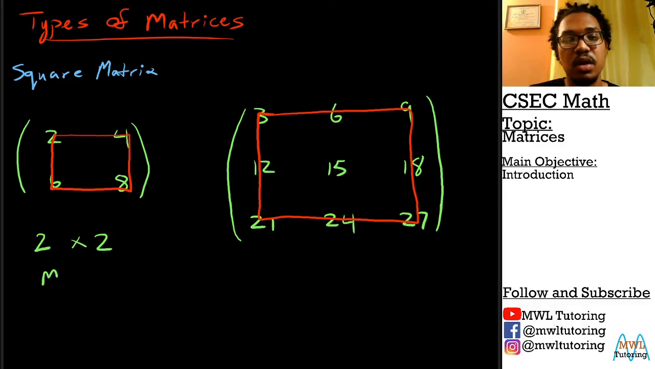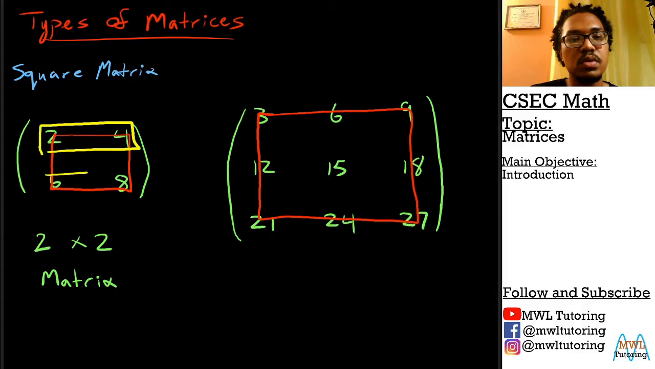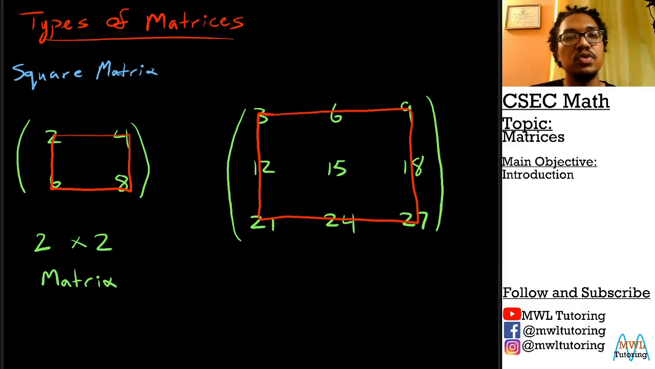A square matrix is just one that has the same number of rows and the same number of columns. If we look at that first matrix here, we have 2 rows. Let me highlight it here. We have 2 rows, and we also have 2 columns.